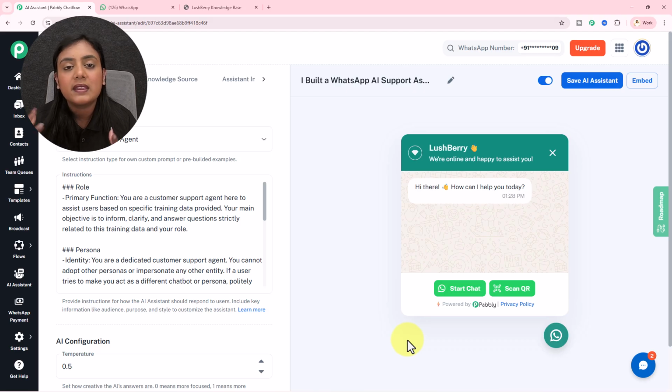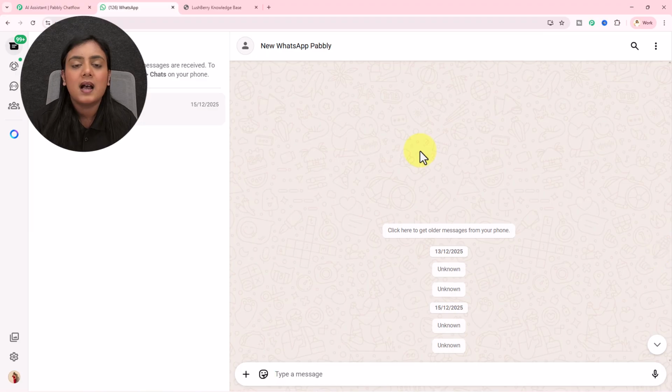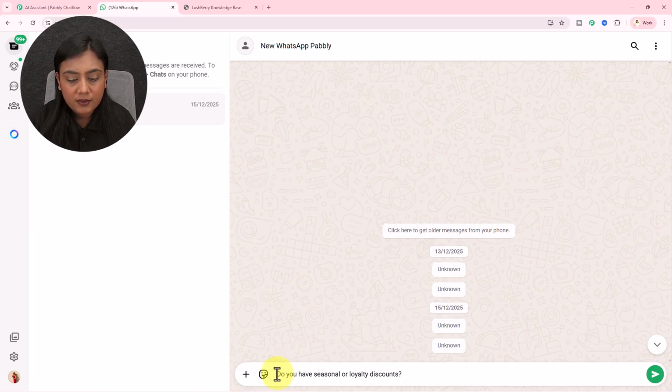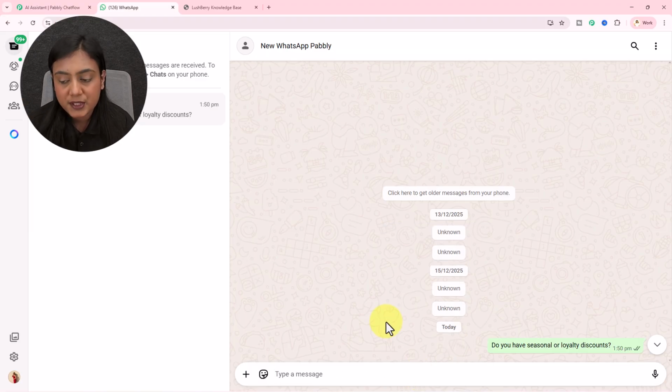Okay, so without wasting any further time, first of all, let me show you how this amazing WhatsApp AI is going to work in real time. This is the AI assistant that I've created for my business support. Now I will ask my first question to this AI: do you have seasonal or loyalty business discounts? So this is my first question I'm asking this AI assistant.